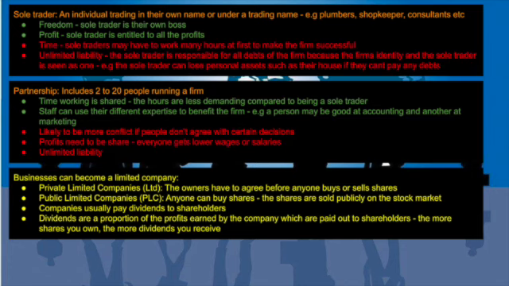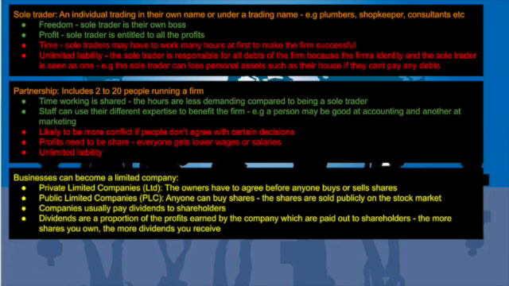Then you have a partnership. It's like a sole trader, but it includes 2 to 20 people running a firm. An advantage of this is that the time working is shared as there's more people. Also, staff can use their different expertise to benefit the firm, which can add value and allow it to become better. So one person may do accounting, another person may be good at marketing.